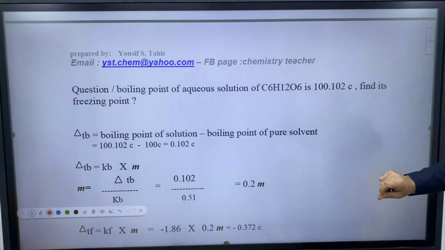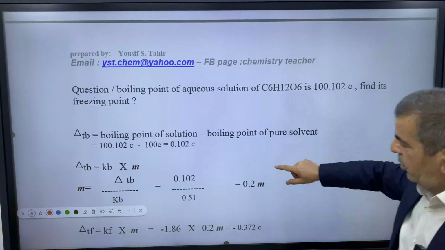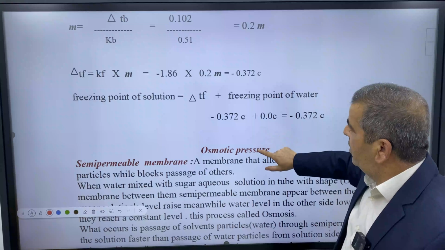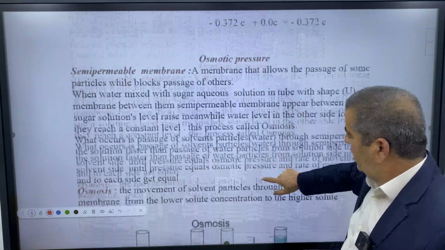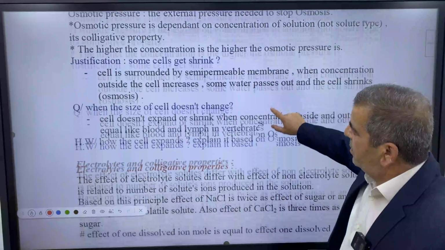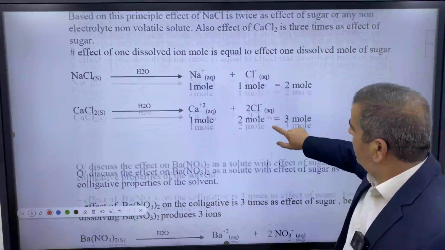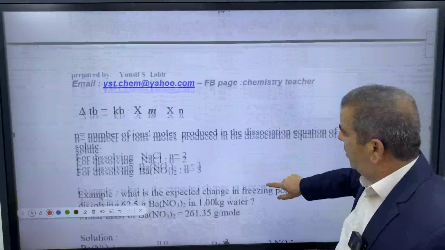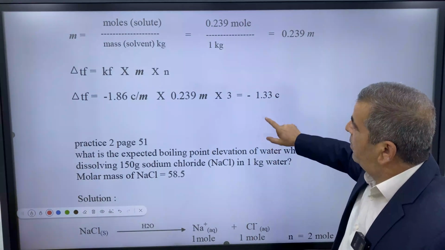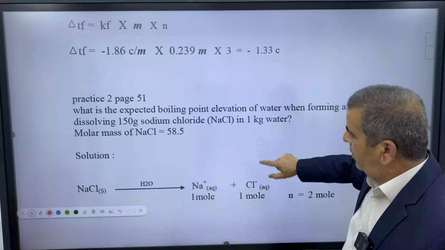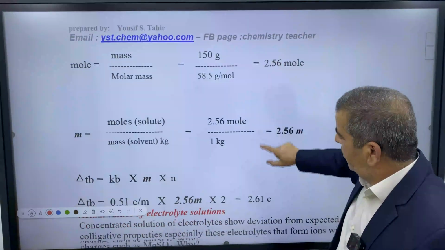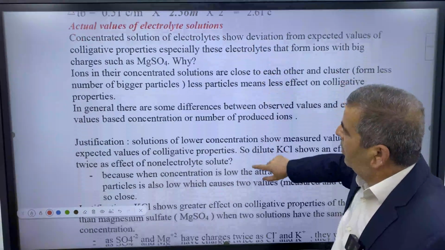Let's move forward and see a question similar to this. Okay, this is the freezing point we studied before. Let's check for another question similar to osmotic pressure. Okay, let's check here for a similar question. Just a minute. Okay, delta TF and delta TB.